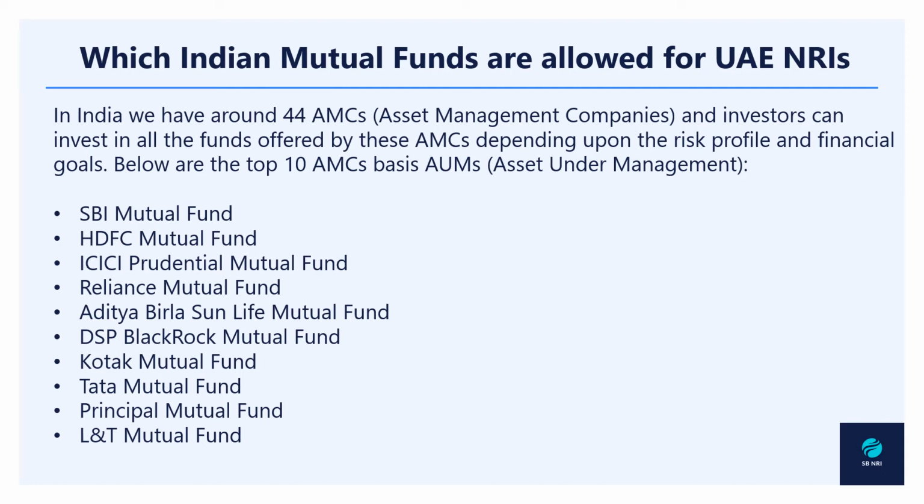To give you a basic understanding of the top AMCs, we are providing you with a list of the top 10 AMCs based on the assets under management that they have. The top mutual fund houses in India are SBI Mutual Fund, HDFC Mutual Fund, ICICI Prudential, Reliance, Aditya Birla Sun Life, DSP BlackRock Mutual Fund, Kotak Mutual Fund, Tata Mutual Fund, Principal Mutual Fund, and L&T Mutual Fund.